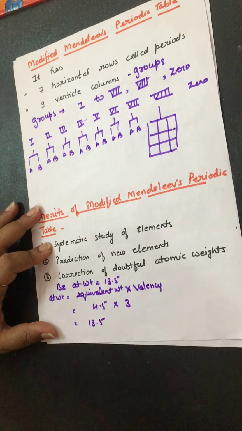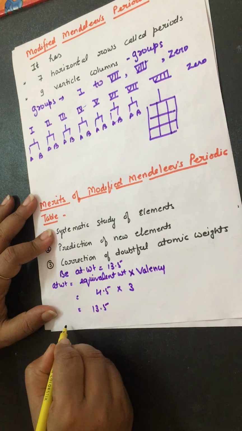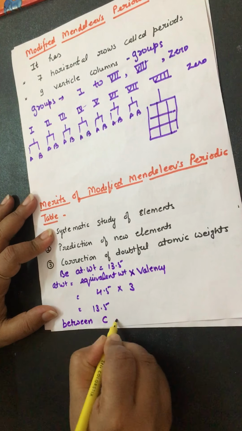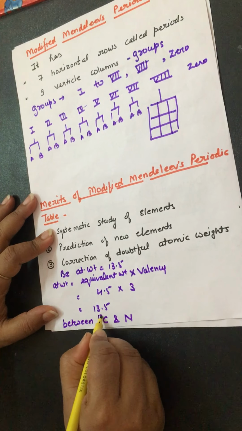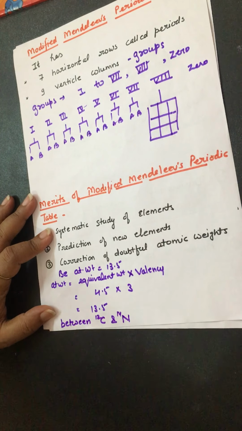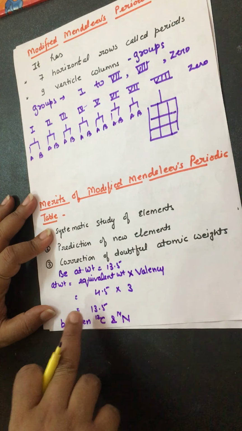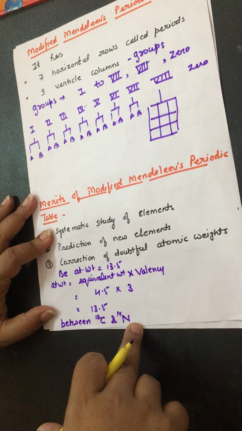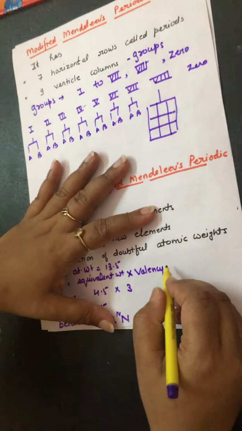If its atomic weight is 13.5, it must be kept between carbon and nitrogen. Carbon's atomic weight is 12 and nitrogen's atomic weight is 14. It means 13.5 must come between carbon and nitrogen in the periodic table. But it was not right.